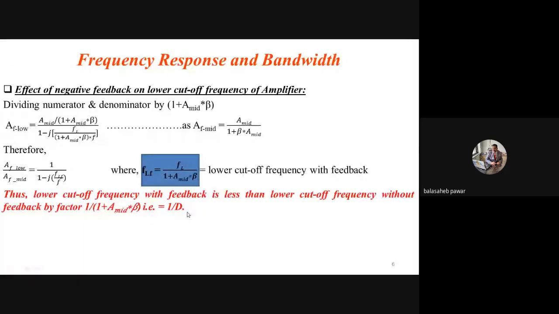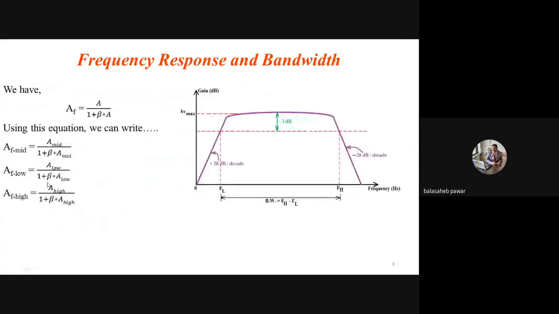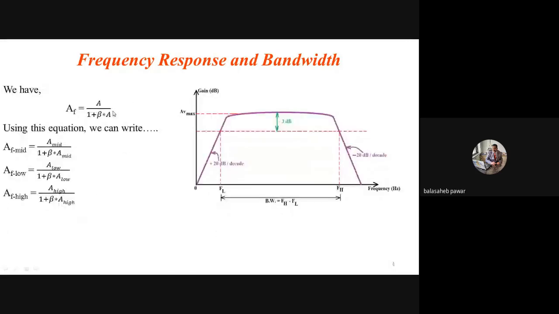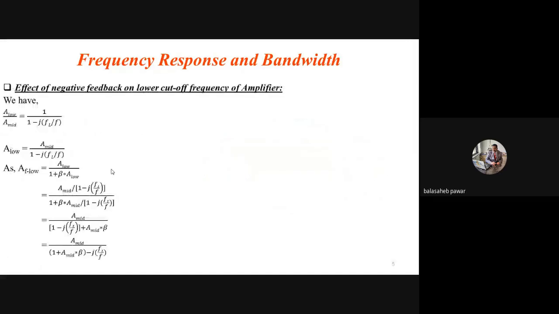Now, one more point I would like to highlight. See, yesterday we derived this one, AF equals A by 1 plus beta A. Here also you will observe that the gain of the amplifier with negative feedback decreases by 1 by D. You can write the same equation as A by capital D, because capital D is nothing but desensitivity, which equals the reciprocal of sensitivity, that is YS equals 1 plus beta A. So the same formula you can convert like this, AF equals A by capital D. Or in general, we can say the gain of the amplifier with negative feedback decreases by a 1 by D factor. Okay, the same thing is going to happen with the low cutoff frequency.